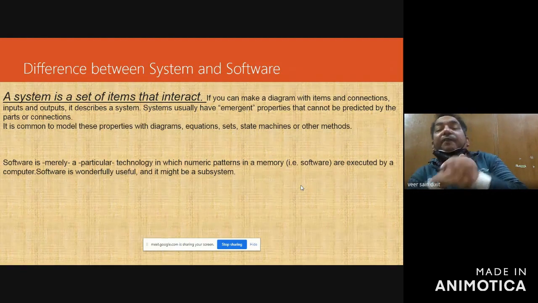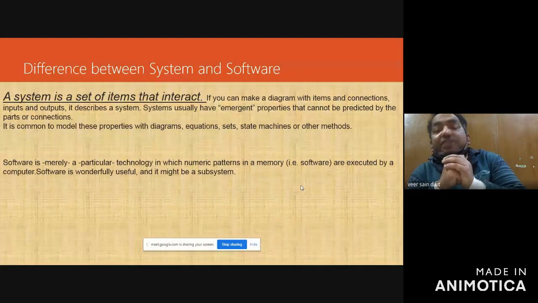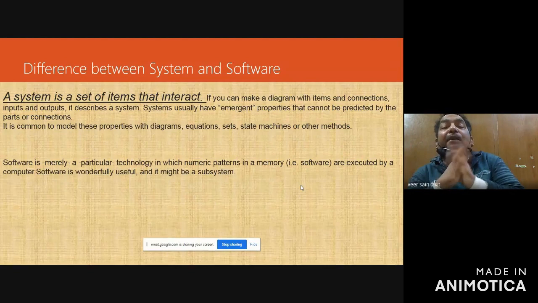And software is not touchable. Hardware is touchable, but software is intangible, or you can say untouchable. Software is a set of instructions used to perform a particular task, while a system is a collection of components.